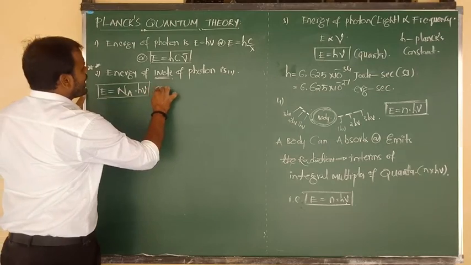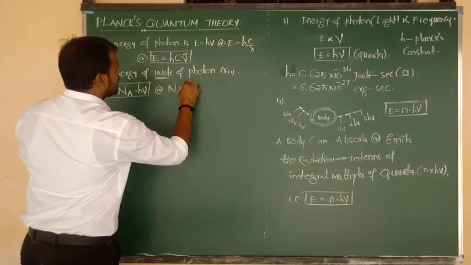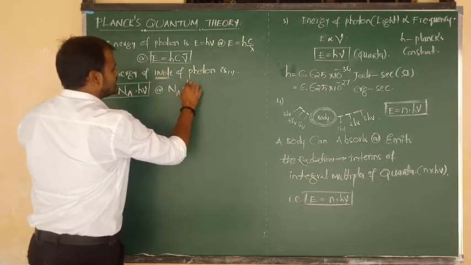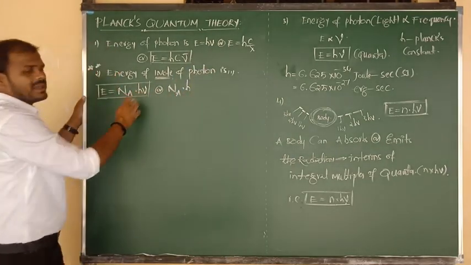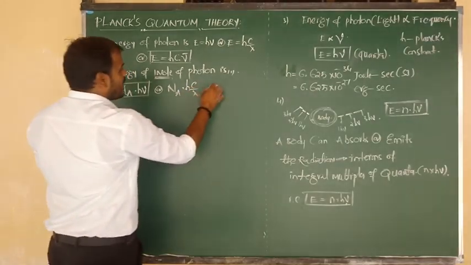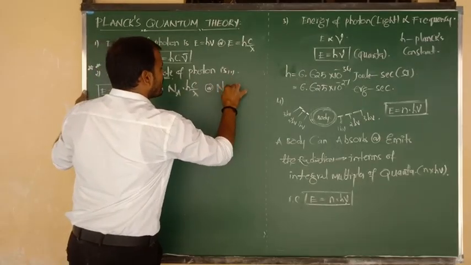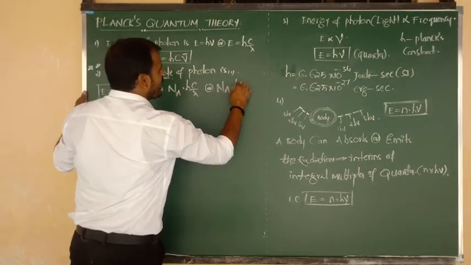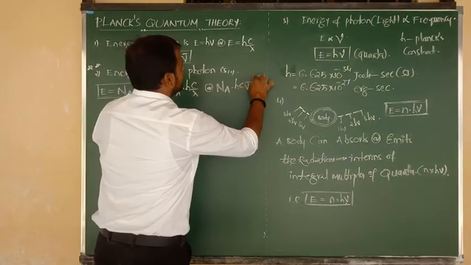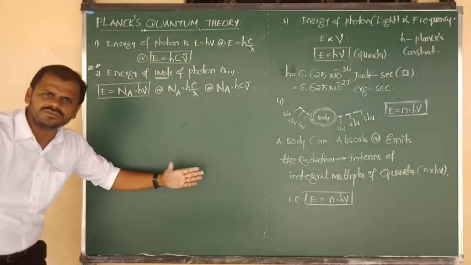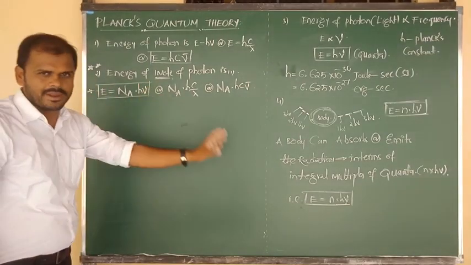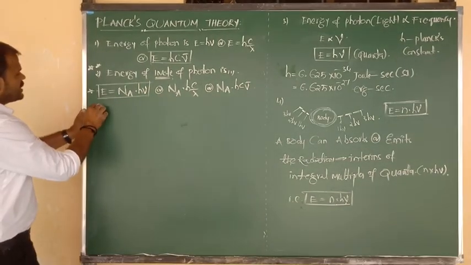We can simplify this formula. Avogadro's number Na into h, Planck's constant as it is, but in the place of nu we can write what? c by lambda. Yes, and we can also modify this formula: Avogadro's number Na into h into c, and in the place of 1 by lambda we can write nu bar. Depending on the situation you can write any formula, but try to remember the first formula, it is very important. So let me consider the third one.